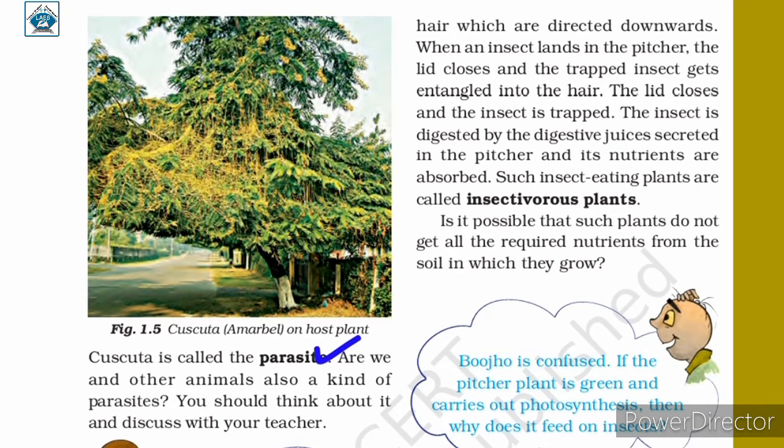Here we are asked, are we humans and other animals also a kind of parasites? So the answer to this question is no. Humans and animals are not exactly parasites on plants because they do not live on plants or in the plants for nutrition. Humans and other animals are heterotrophs which depend on plants for their food by consuming plant products.